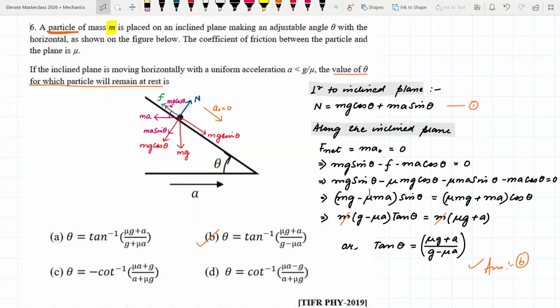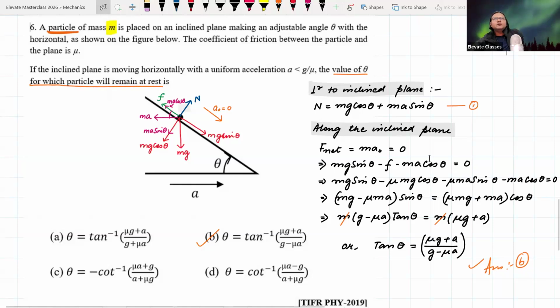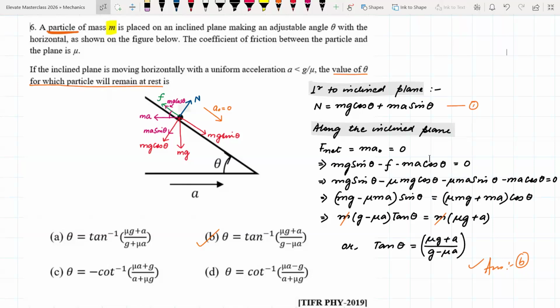One question, if you are saying that if we take a smaller value of theta than the one which is given, it will not move. It will move in the upward direction. I think that is the challenge. Yes, it will move upward. It will not be at rest, I think. For the given theta, that means the a is already given, so it will be moving in the upward direction.